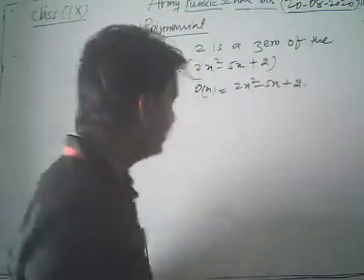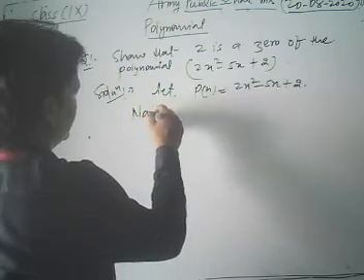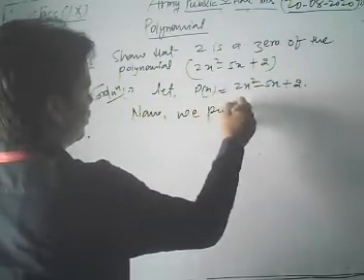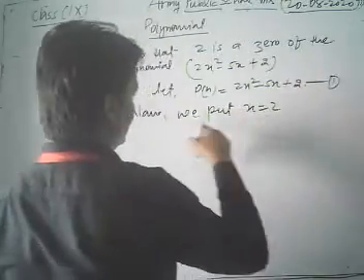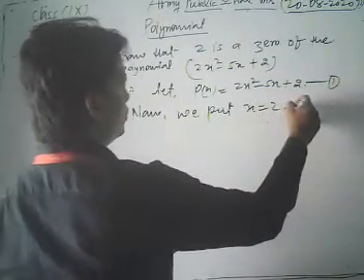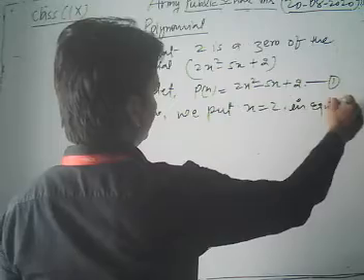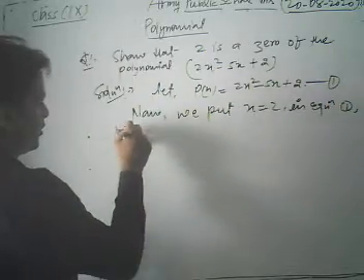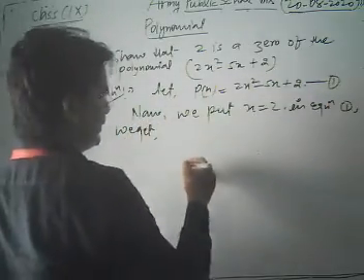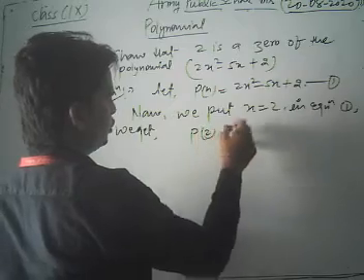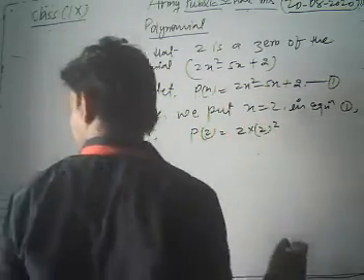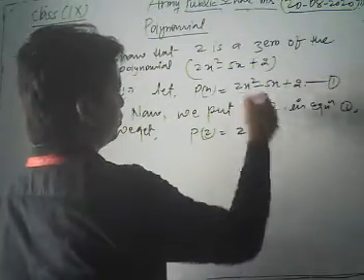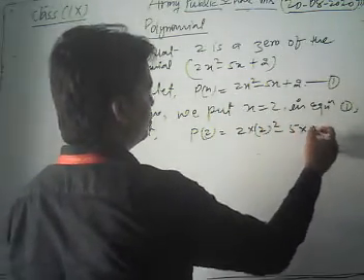Now let's see. We put x = 2 in equation 1, and we get p(2) = 2 × 2² − 5 × 2 + 2.